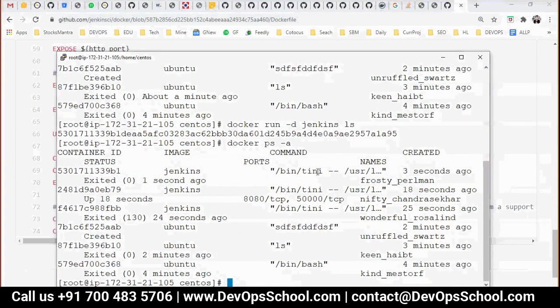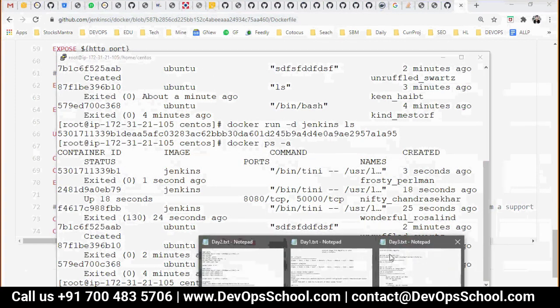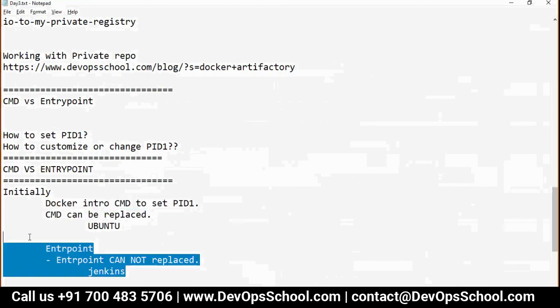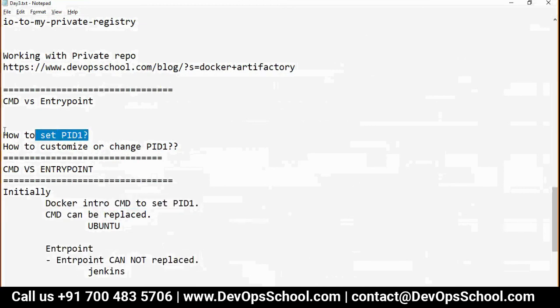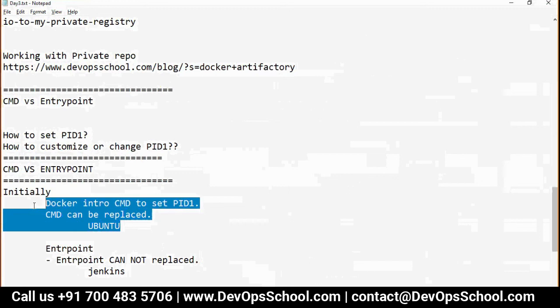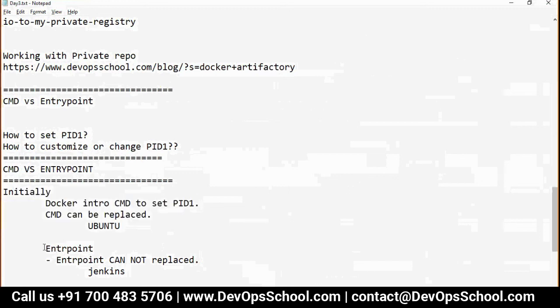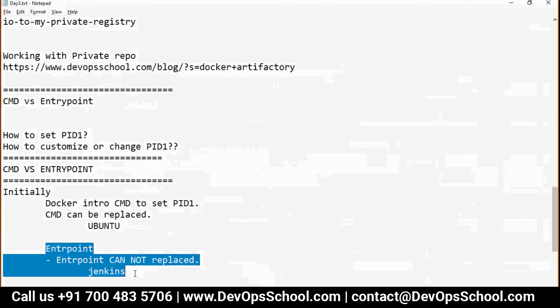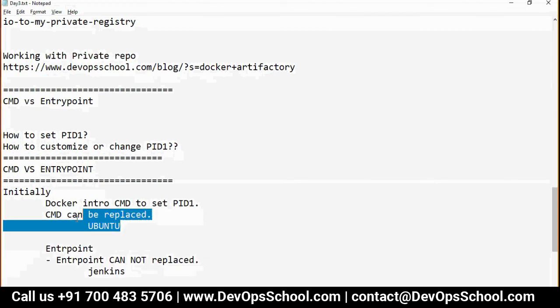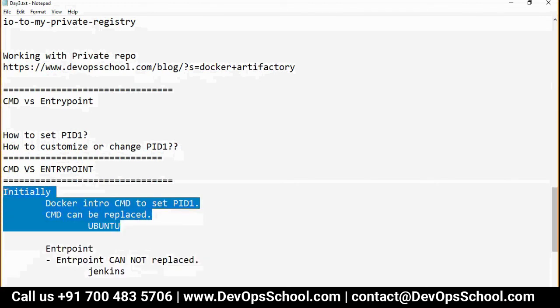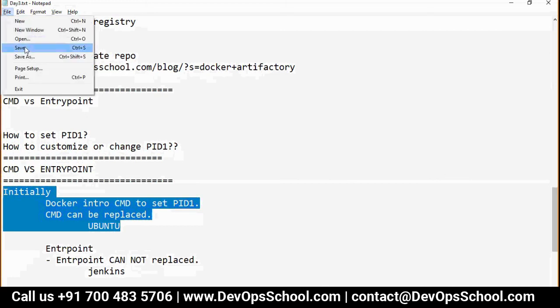So guys, did you understand what is the major difference between CMD and entry point? First thing, to set PID 1, you have to use CMD or entry point. Which one to use? If you want it to be replaceable, CMD. If you don't want to make it replaceable, entry point. Did you understand that? If PID 1 is running, your container is running. If PID 1 is not running, your container is not running. Make sense, guys?